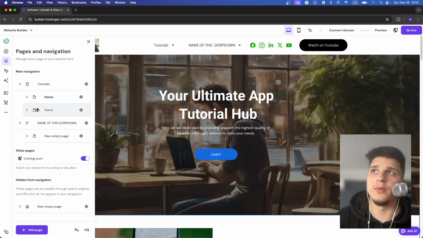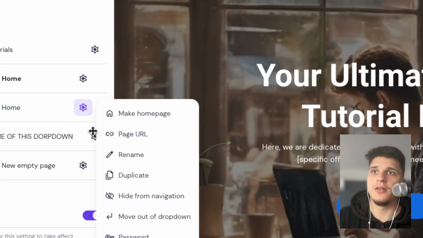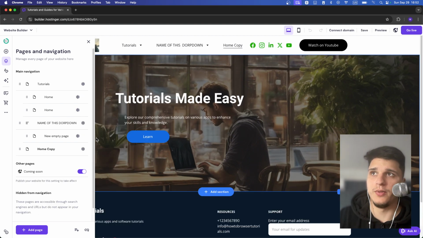And then if you want to duplicate a page, let's say I would like to duplicate the home page, I can click on this icon right over here. Then here you have Duplicate. Now just select Duplicate and you created a copy. You can also see it was named Home and then Copy.